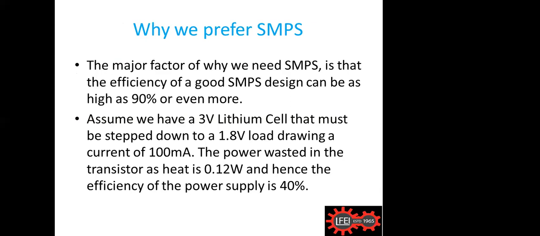You know why? Simple. With a lithium battery, we have a 3-volt supply, but I want to bring it down to 1.8 volts. To bring it down, I have to reduce the voltage by some means. Definitely, I will waste that much power as heat if I use a transistor or something. So I'm losing power as heat, and we get an efficiency of only around 40%. If you use an SMPS, we get around 90% efficiency. That's why we always go for SMPS.